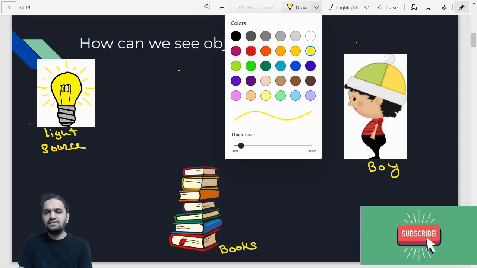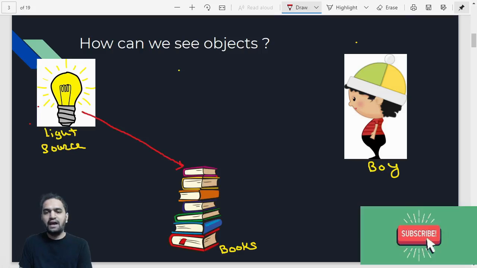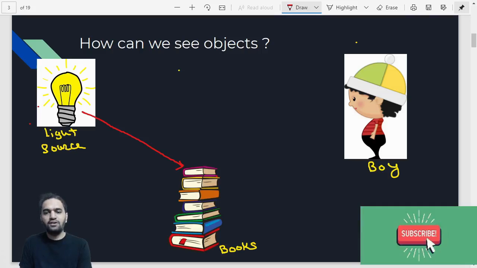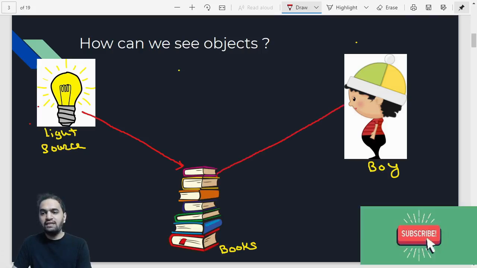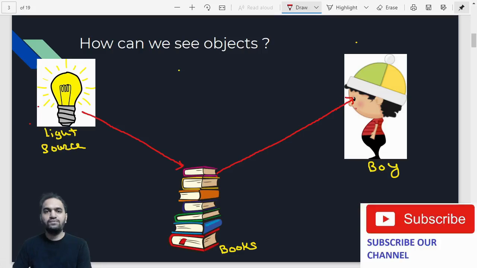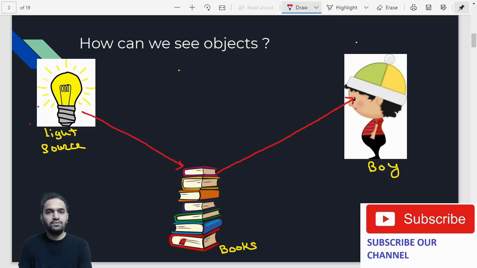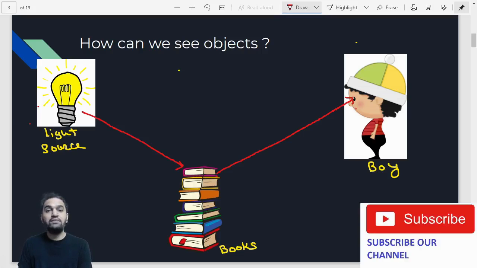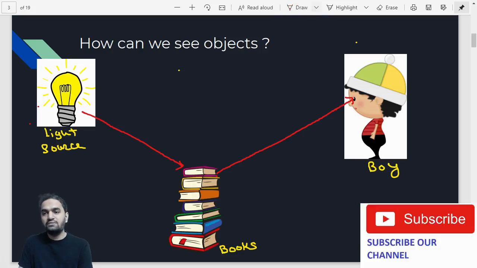So what happens is that the rays of light will be coming from the bulb, and they fall on the particular book, and then they get bounced back in the same medium, and they reach the eyes of the boy. The rays of light enter inside the eyes of the boy, and then we are able to see that particular book. So the boy is able to see the books only because the rays of light came to the books, and the same rays were bounced back in the same medium and entered the eyes of the boy, and only then we are able to see the object.